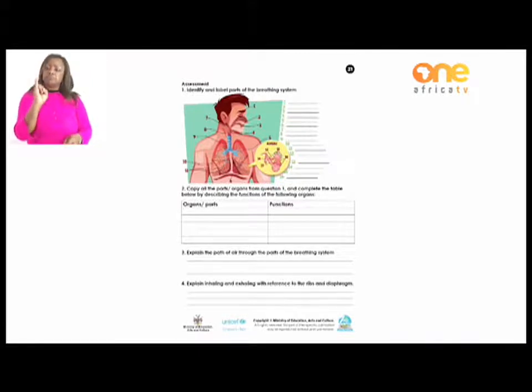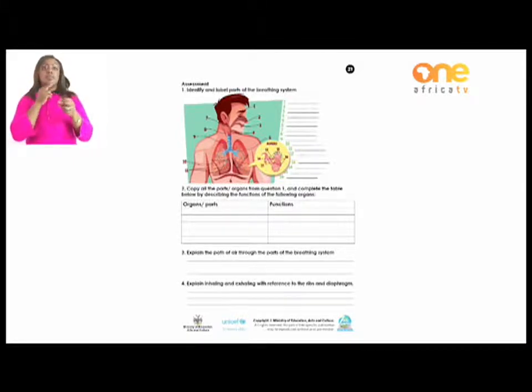Question 3. Explain the path of air through the parts of the breathing system. We want you now to explain what happens, or which parts of the body or breathing system are involved in breathing, either breathing in or breathing out. Explain all the details, all the spots, all the points that air has to pass until it goes where it has to go and until it comes out, until it leaves our body.